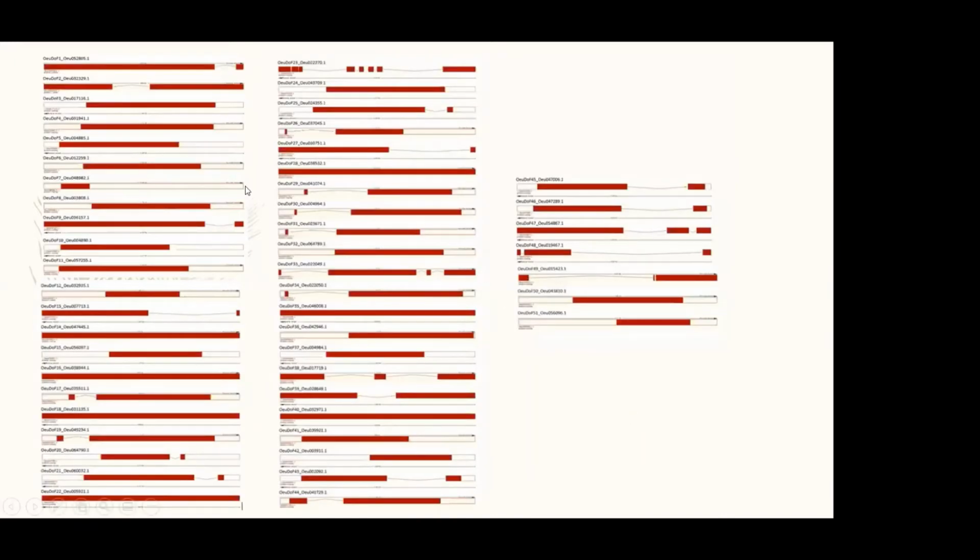In this figure, you can see that the red bars show the exons and the curved red lines show the introns. You can easily identify which genes are intronless and which DOF genes have introns.